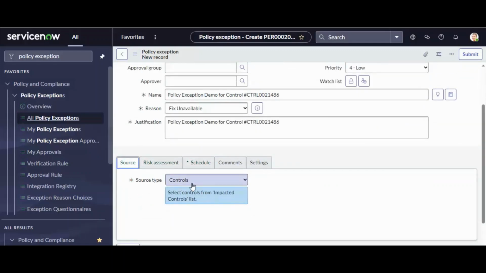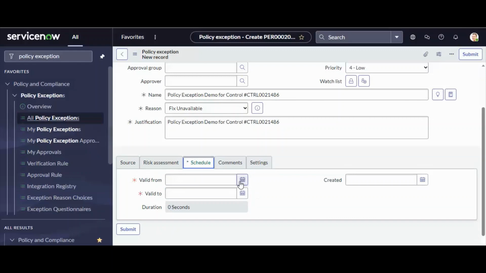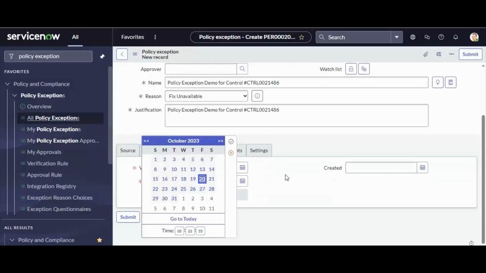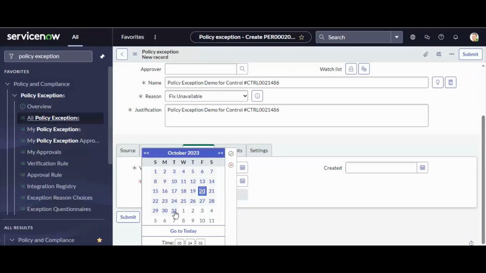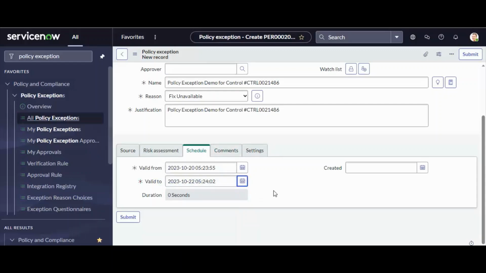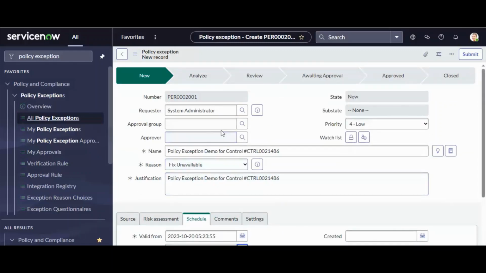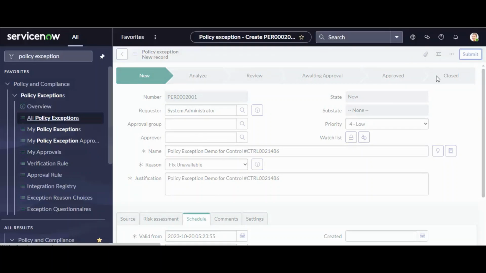Let's say I define the source as a control. I am providing the schedule, like I want to schedule this from today to next Sunday, for the next 2 days. So for the next 2 days, this is a policy exception for this control. Now I am just submitting it, but before that, I need to copy the number.